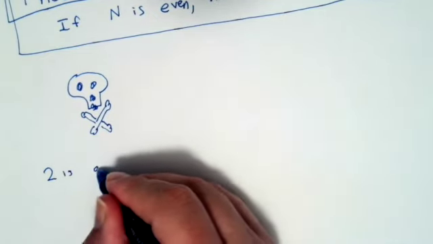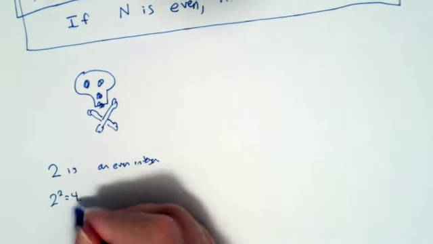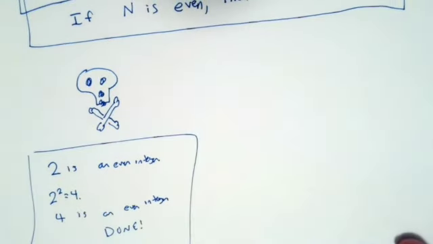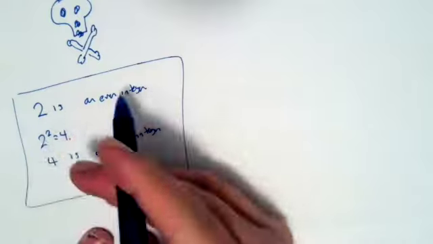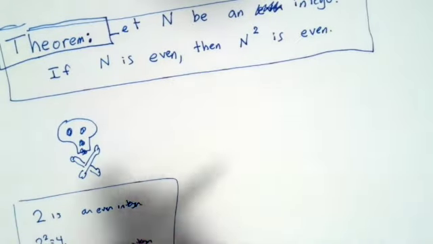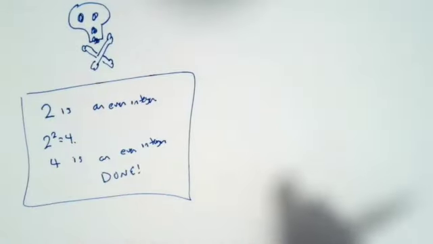2 is an even integer. 2 squared equals 4. 4 is an even integer. Done. Is that valid? Does that work as a demonstration of what we wanted to show? No? Why not? Yeah, we selected one number, and we were asked to do this for all even integers, and we picked one number, and so that's not going to work.